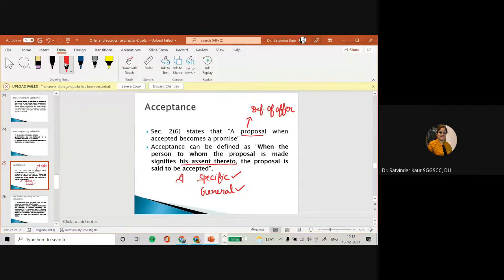तो इनविटेशन टू ऑफर को अगर हम एक्सेप्ट करते हैं तो वो एक्सेप्टेंस नहीं है इनविटेशन टू ऑफर के अंदर. If we accept that invitation, it will result in an offer, and in return this offer is to be accepted. So we have to understand these linkages, these requirements, right? So now let's move further.